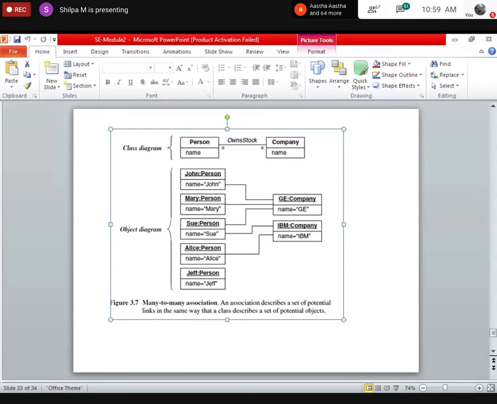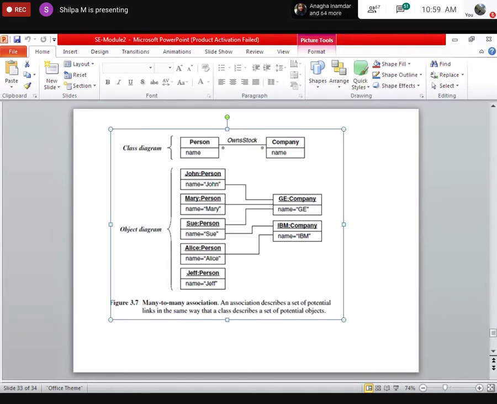John is a person, he owns stock with the company, whereas Mary also with the GE company, whereas Susan owns with this object, whereas Alice is associated with IBM. But if you can see, Sue is one person who is having a stock or owns stock both in GE and IBM. Correct?